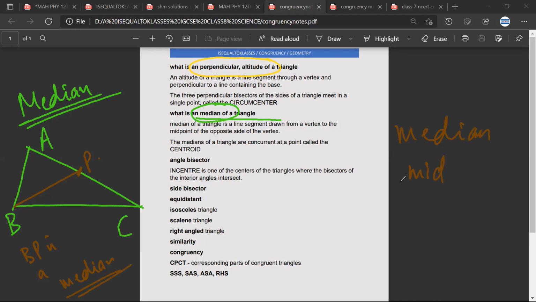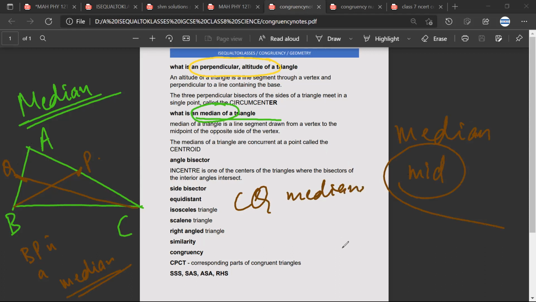You can remember it like median or mid. Similarly, you can have another median drawn like this. For example, this would be the middle point of AB, and I use this vertex and join these two. So CQ would be another median.